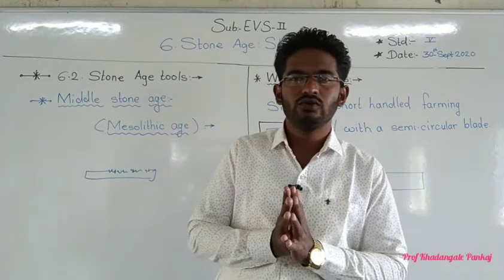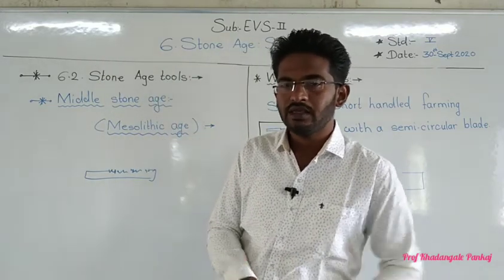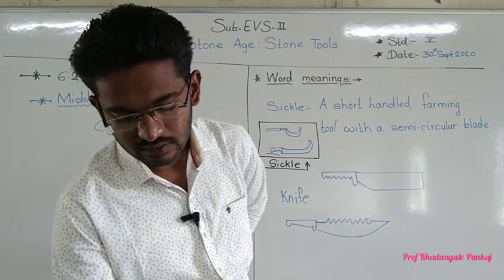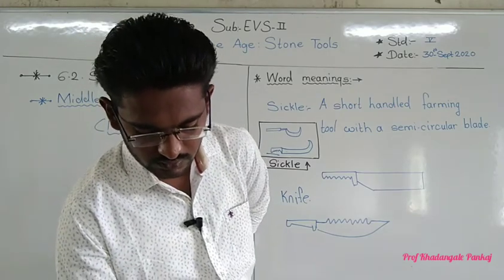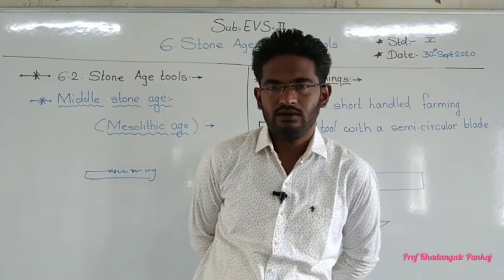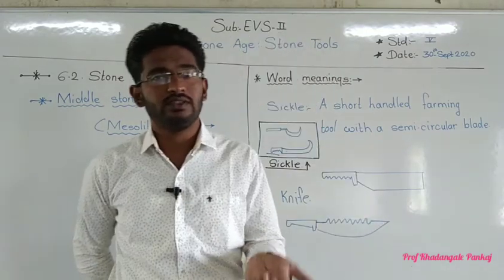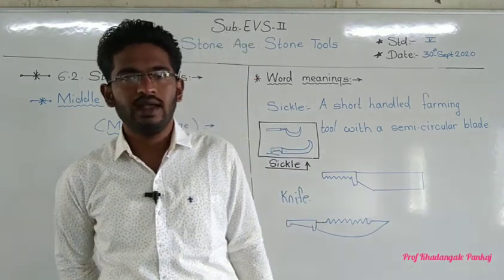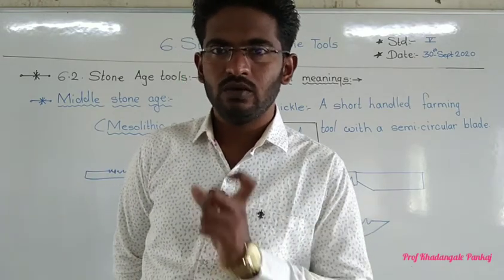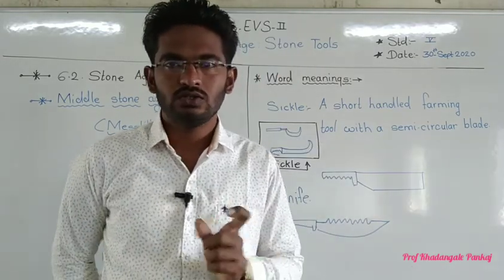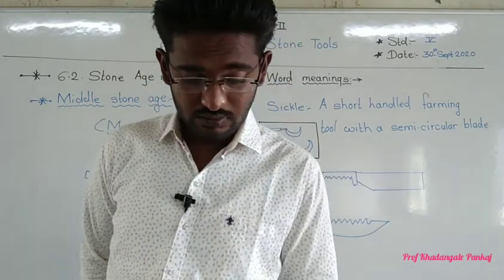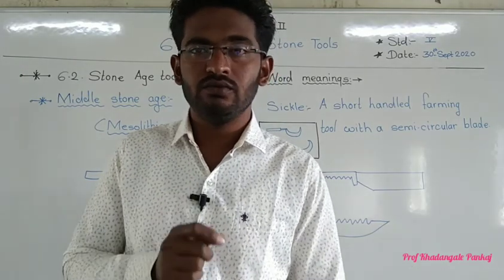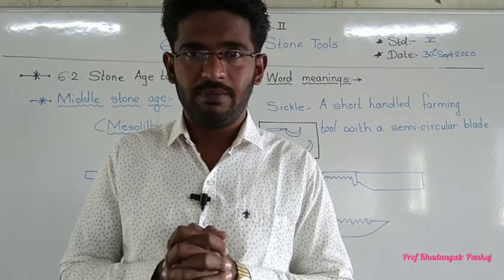So dear students, what do you have to do today? This paragraph you have to read again. Now here, which technique is told? Fluted core technique. So in the Old Stone Age, which technique were they using? You have to find that out. At the end of the homework, you will mention which technique was found in the Old Stone Age. For example, in the Middle Stone Age, the fluted core technique is applied. So in the Old Stone Age, which technique is applied?